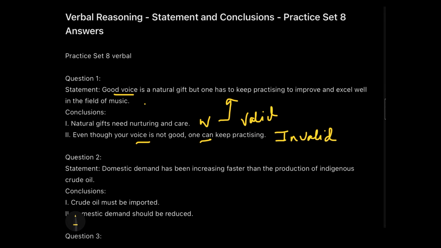1 follows. And as per the options, what do we know? If only conclusion 1 follows, we will go with number 1 as our answer. If only 2 follows, then 2. If either 1 or 2 follows, then it will be 3, and if none of them follows, then 4, and if both follows, then 5. So let's move to question number 2.